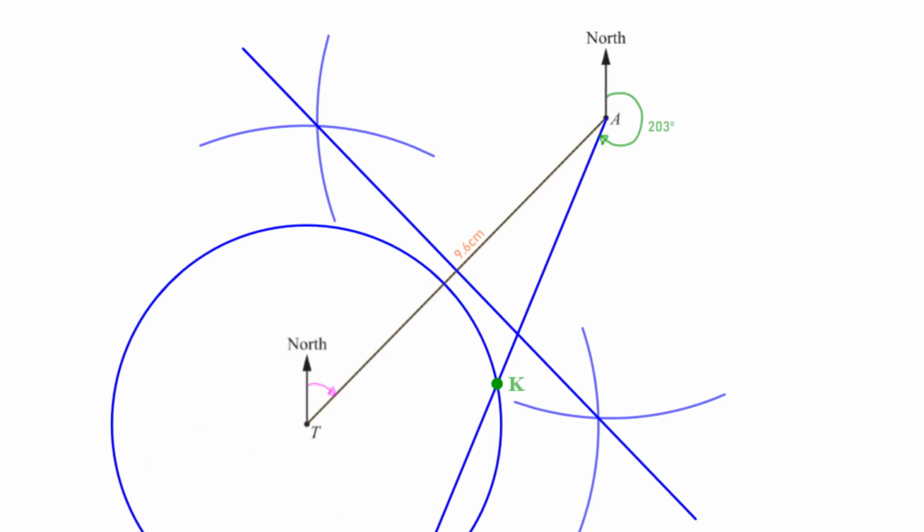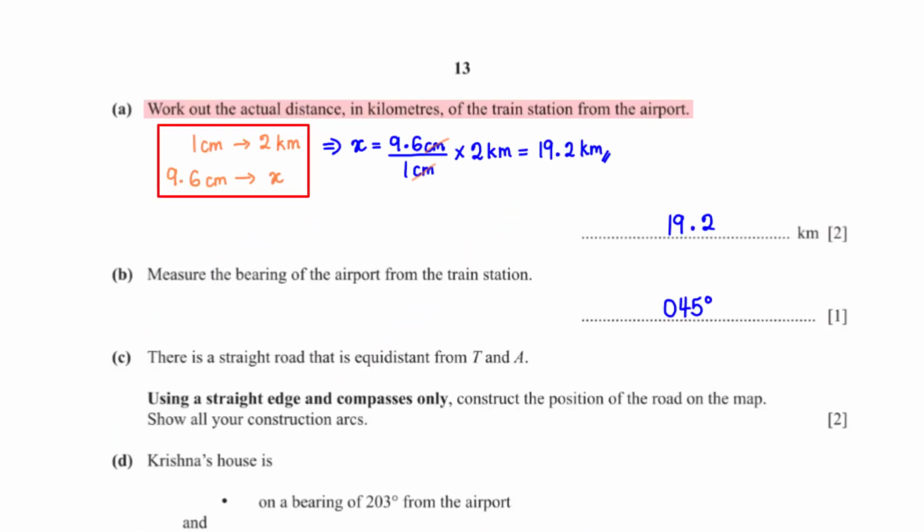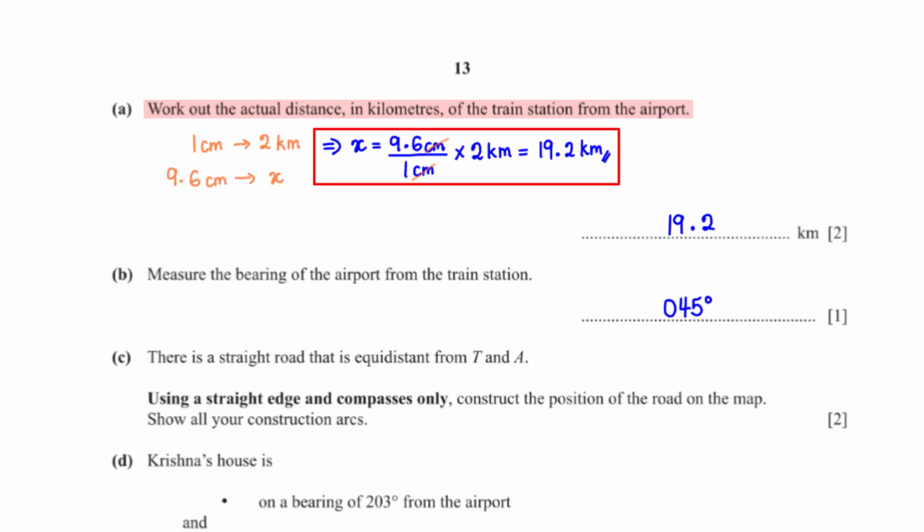On the scale drawing, when we measure the distance between T and A, we get 9.6 centimeters. So using the scale conversion, which is 1 centimeter to 2 kilometers, we want to find the actual distance for 9.6 centimeters, which is what we are calling x. When we cross multiply and make x the subject, this is what we get, which is equal to 19.2 kilometers.